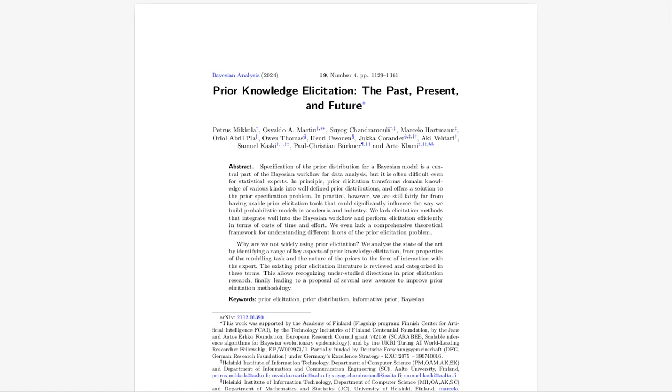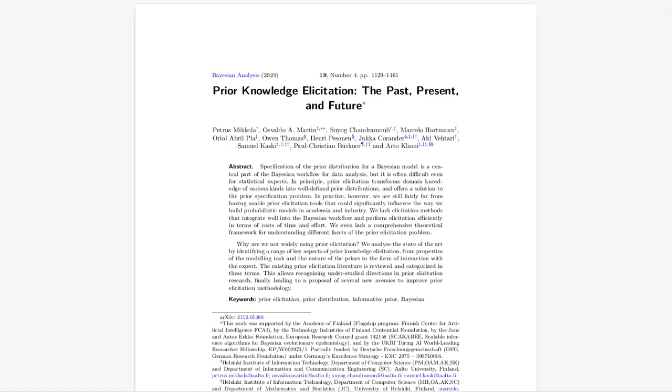And finally, we need to consider the expert's capability. What's their level of statistical understanding? What cognitive biases might they have? And all of this will affect how we design the process and how we interpret their responses. So we're recognizing that experts are human too. Absolutely, with their own strengths and limitations. And by considering all 7 of these dimensions, we can build a more comprehensive and effective approach to prior elicitation.